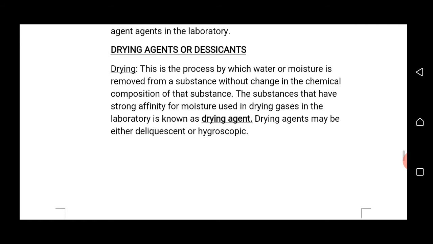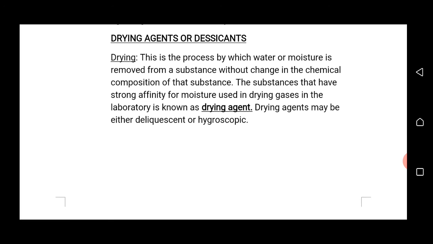So these are the three phenomena normally exhibited by some salts.